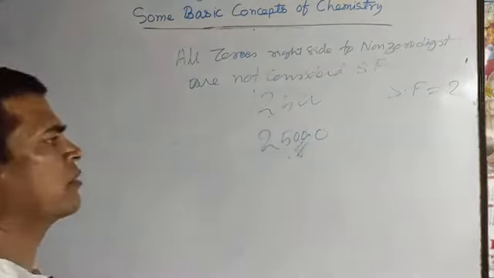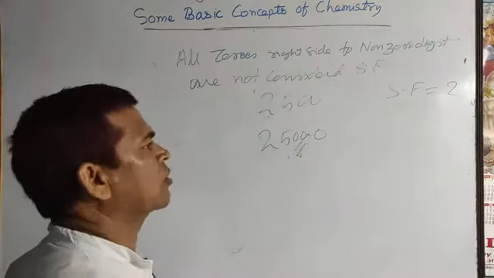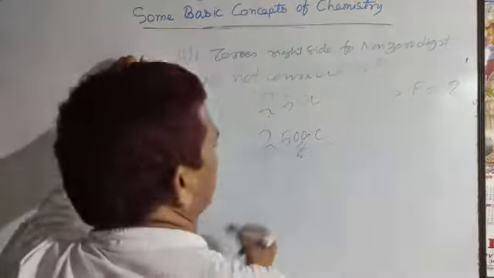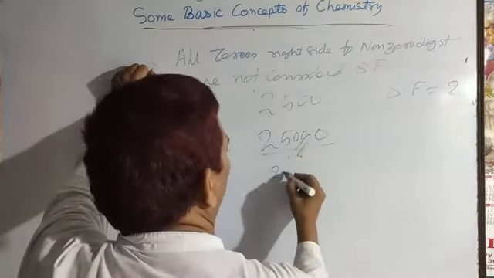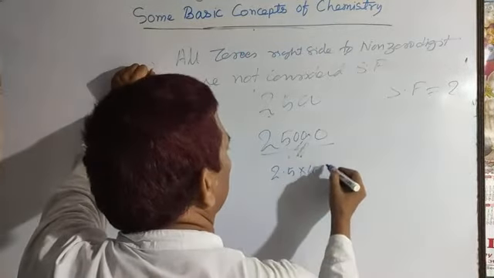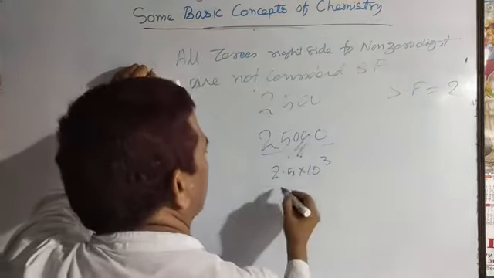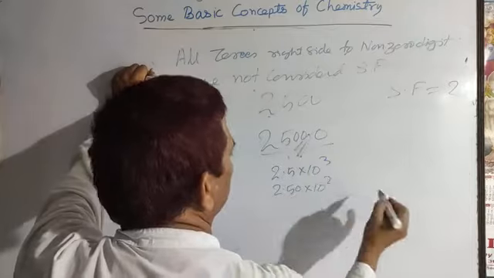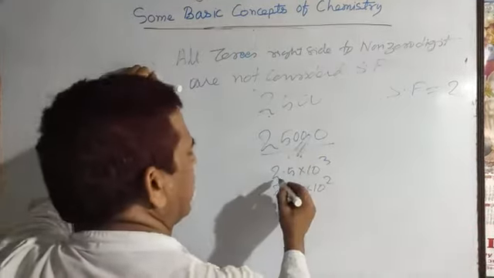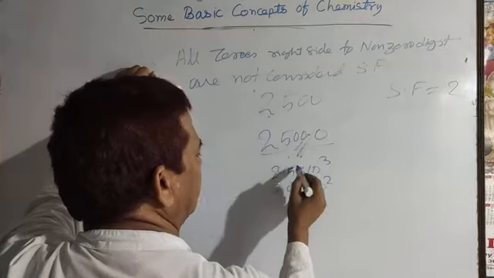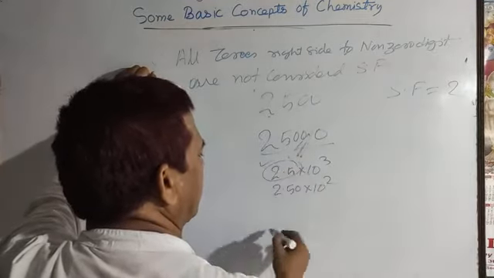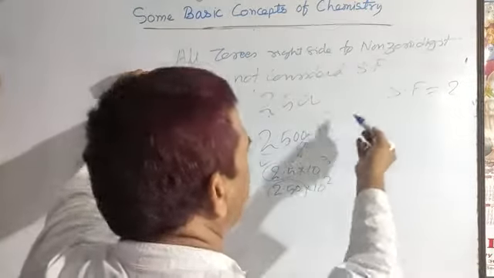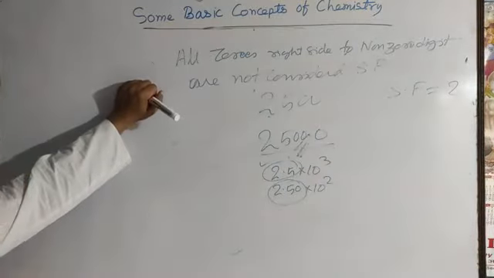In this case the rule may be considered or not, because when you express it in scientific notation, you can write 2.5 into 10 to the power 3, or you can write 2.50 into 10 to the power 2. In one case there are only 2 significant figures, but in the other case 3 significant figures. So in that case the zeros may be considered or not.